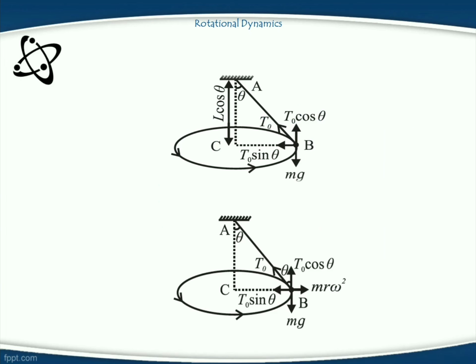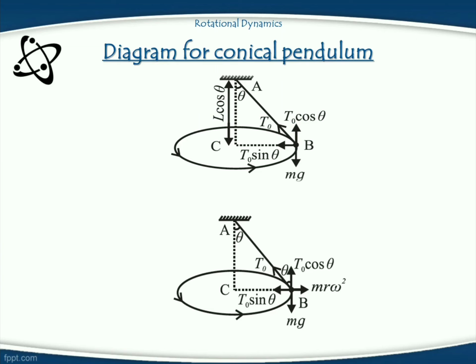In the textbook we get two diagrams for the conical pendulum. The first diagram is in an inertial frame and the second diagram is in a non-inertial frame. The basic difference between these two diagrams is that when the conical pendulum works in an inertial frame of reference, the horizontal component T0 sin theta is balanced by the centripetal force acting on the bob, which is along the radius and towards the center.